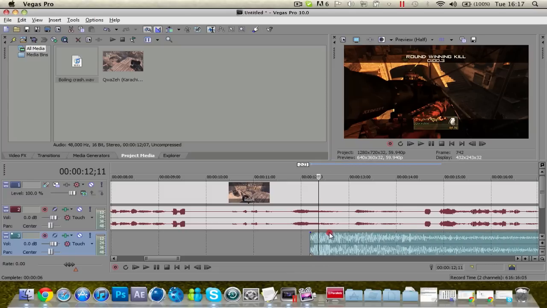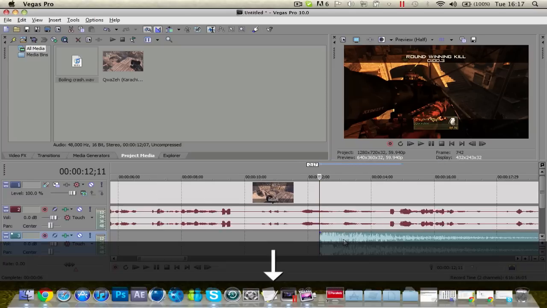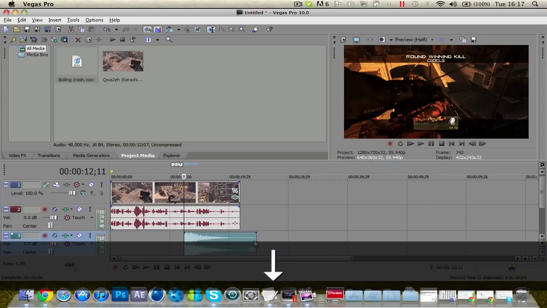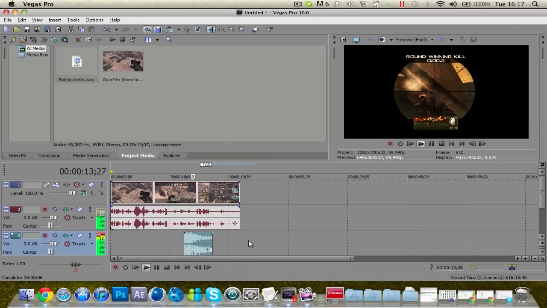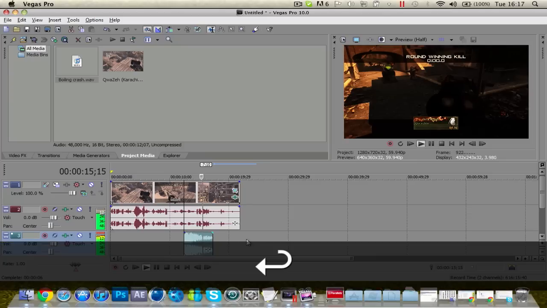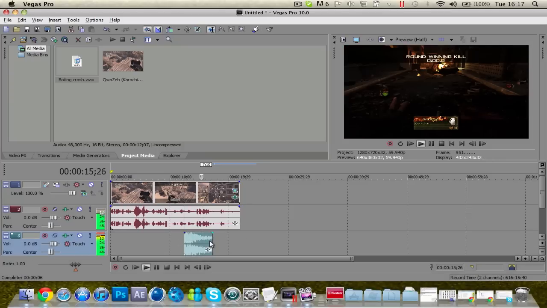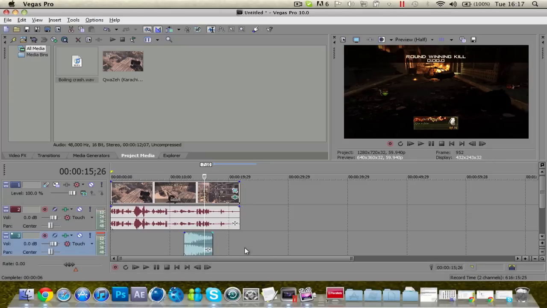I'm going to drag this noise to about there, zoom out a bit, and crop this down to get rid of most of it, because it's just a lot of fade. It's still quite long. It's a lot better with slow motion clips, because when you slow-mo a clip it sort of sounds a bit like that anyway. So we're going to take it about there and then fade it.